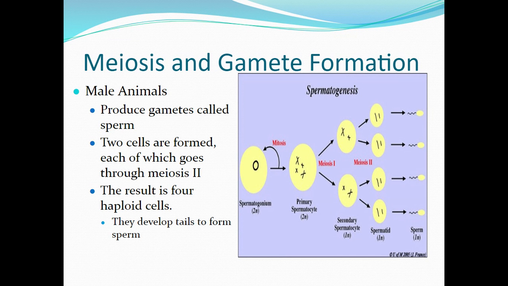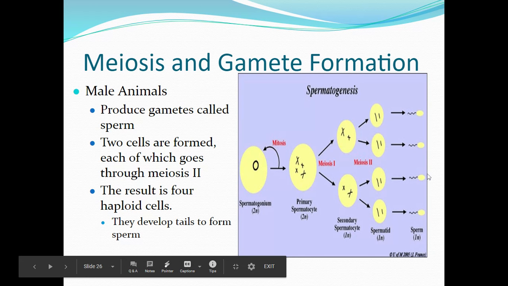These 4 sperm are genetically different from each other because of 3 absolute reasons. One, crossing over has occurred. Two, we have our independent assortment. And then hopefully when they reach the egg, it's a who's going to get there first type situation. And that's when we're going to have that random fertilization occur. So that's how we get genetic variation in you. And that's why all of the offspring from your parents don't look exactly the same, but you might have some same characteristics. So the result is 4 viable haploid cells.